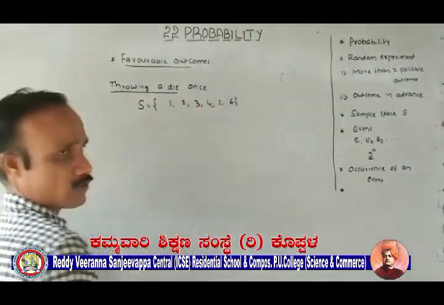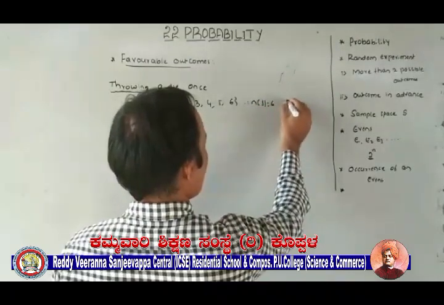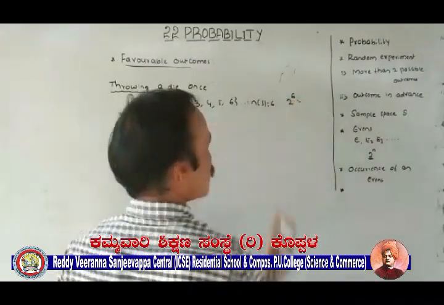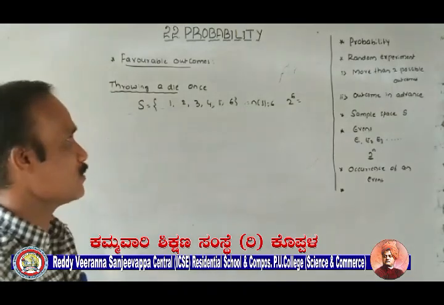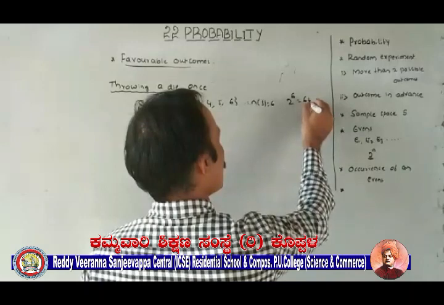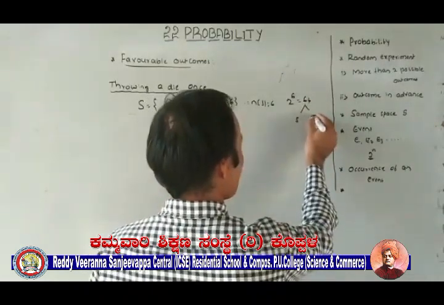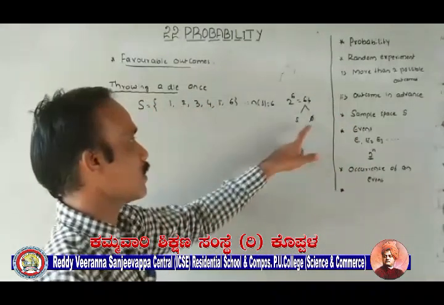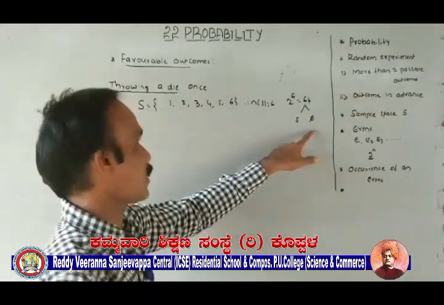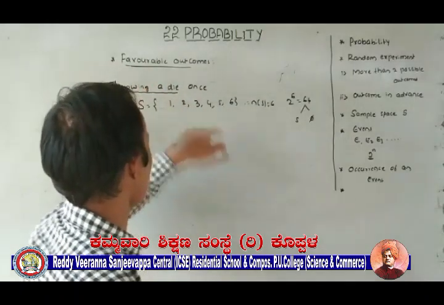So these are the possible outcomes. What is the value of n(S) here? 6. Total number of events? 2 power 6. 2 power 4 is 16, 2 power 5 is 32, 2 power 6 is 64. Here S is also included and the null set is also included. This is a very important point. Don't forget. Next, favorable outcomes, throwing a die once.